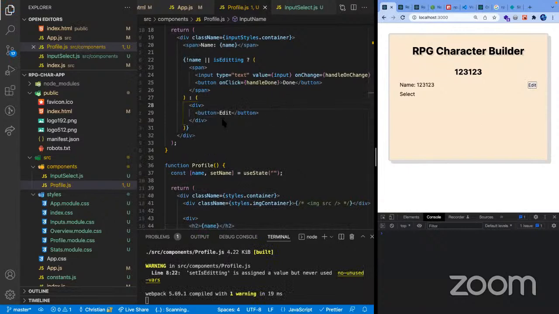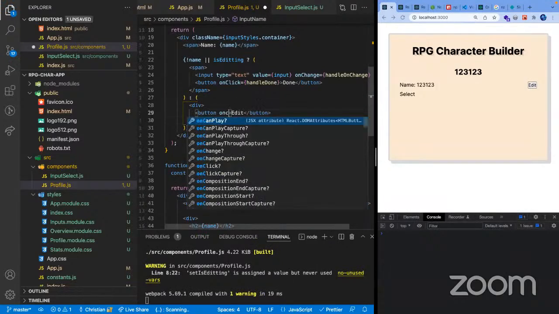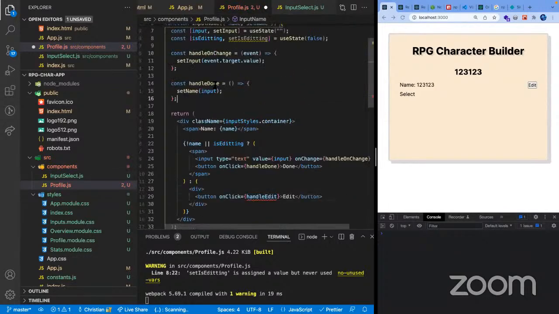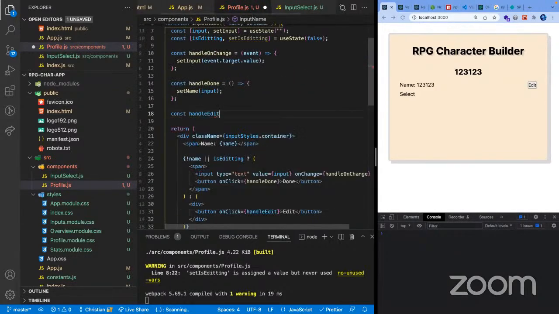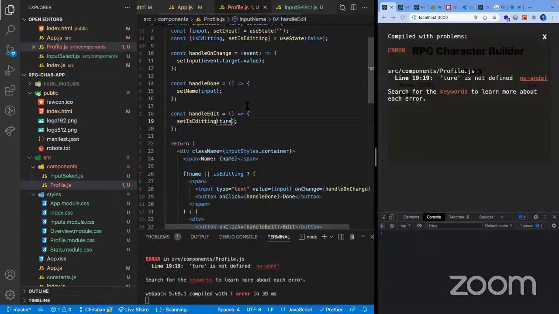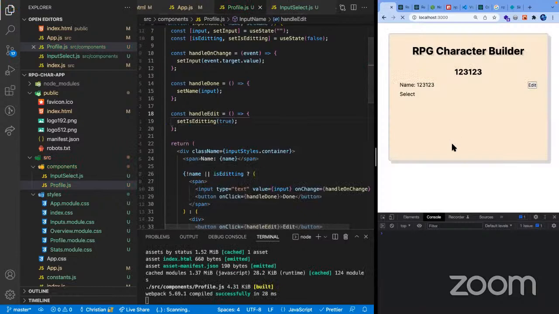Okay, so let's also create a handler for this. On click, and then handle edit. Then let's create that function here. Then we're pretty much going to do set is editing to true. Whoops, not to right. True. Let's give it a try.